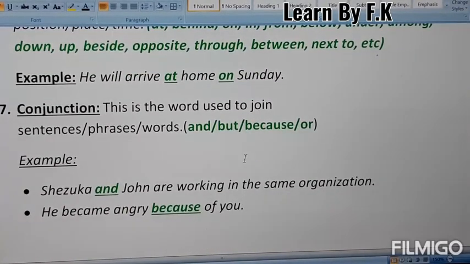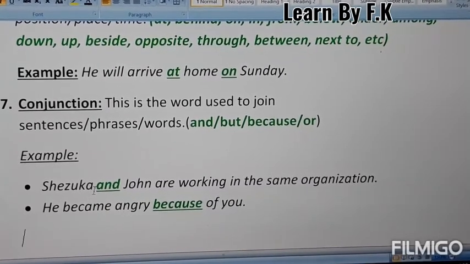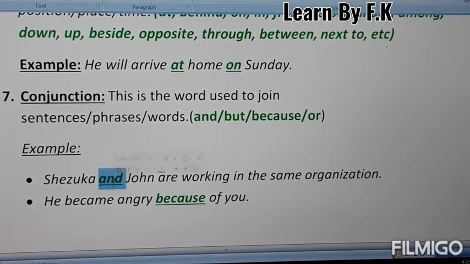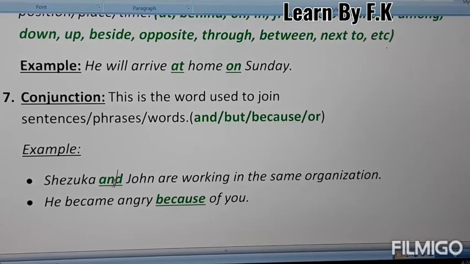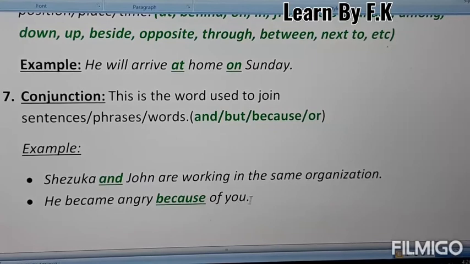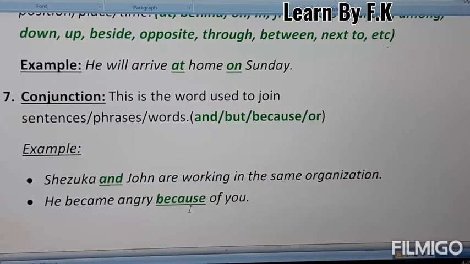Conjunction. This is a word used to join sentences, phrases or words. We use, for example, and, but, because, or. Example number 1 is Shizuka and John are working in the same organization. Here the word and is linking and joining the sentence. Second example, he became angry because of you. The second word is because, which shows you that it is combining or joining the sentence.